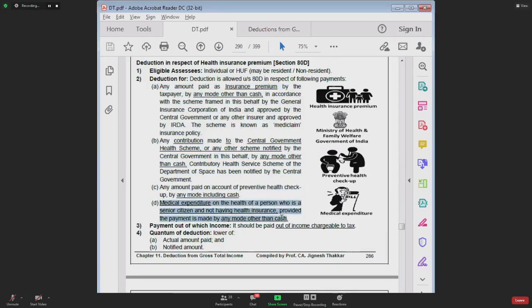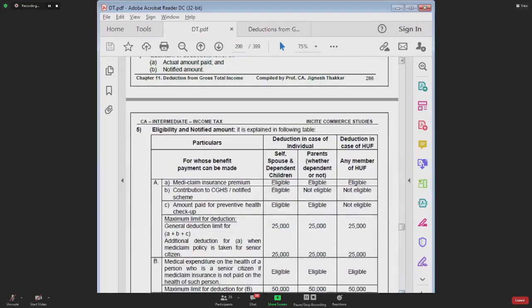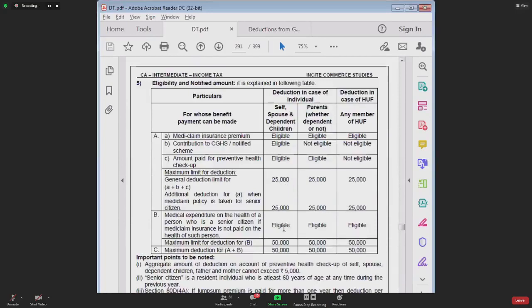For this fourth expenditure, medical expenditure incurred on the health of a person who is a senior citizen, this point is kept separate. For this, you have a separate deduction limit of 50,000. So, point B, you can claim deduction of maximum 50,000. What is point B? Medical expenditure incurred in respect of a senior citizen.